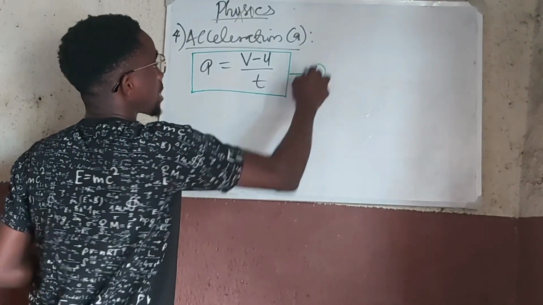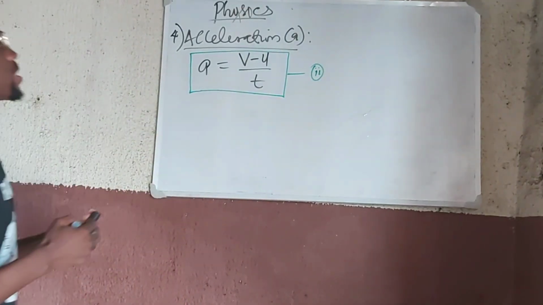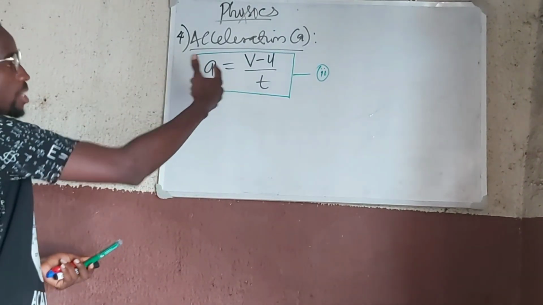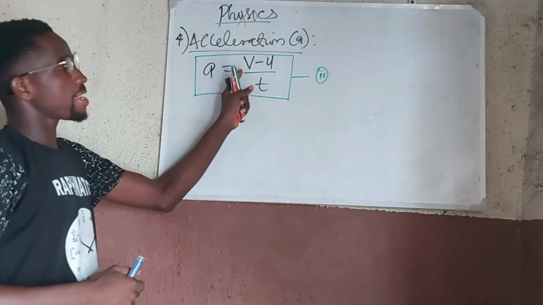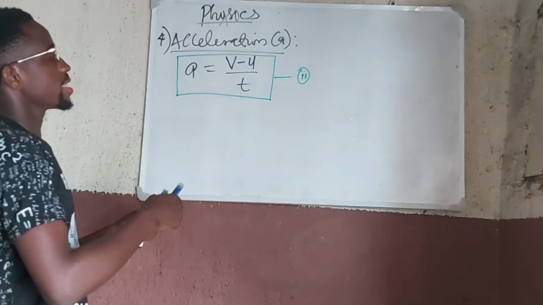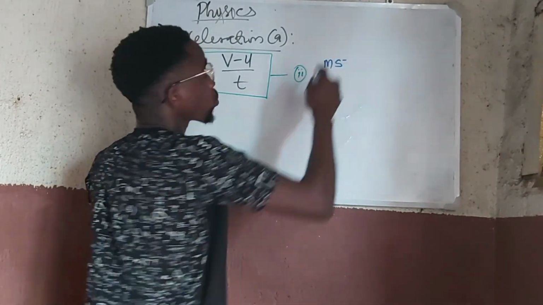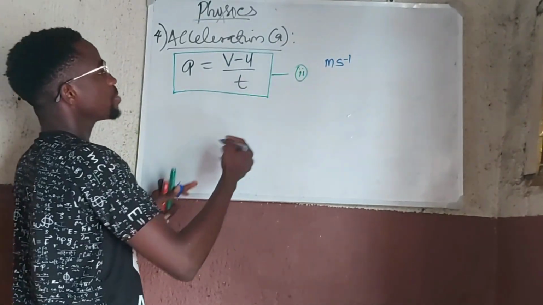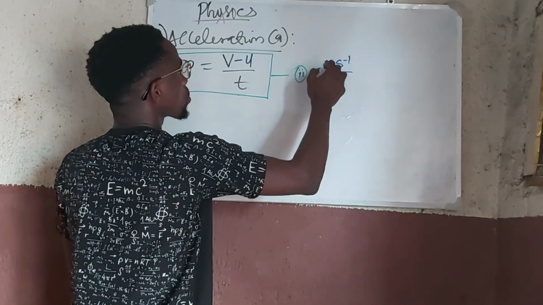So we can describe this as equation II, for instance. Okay, so change in velocity per time. So we can equally obtain its unit. Remember that velocity already has the unit of meter per second, as we obtained in the previous one. So velocity is already meter per second, and then the unit of time is second also.